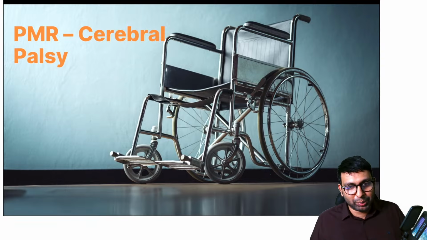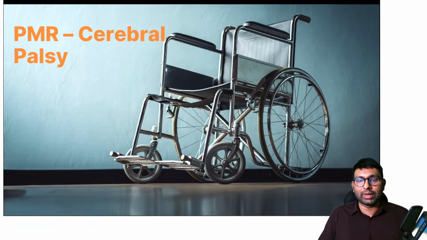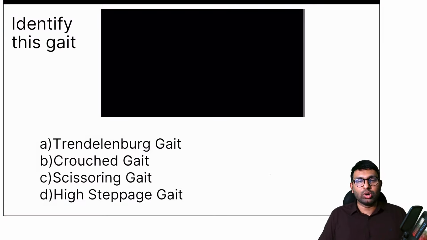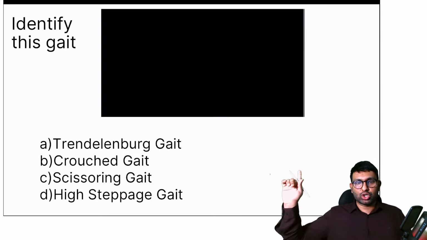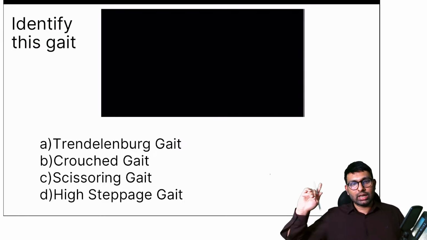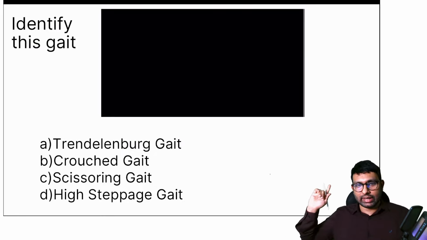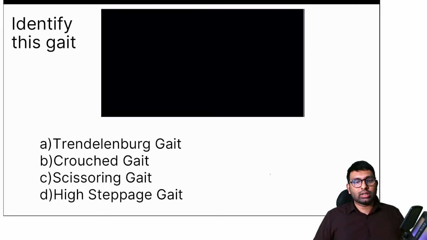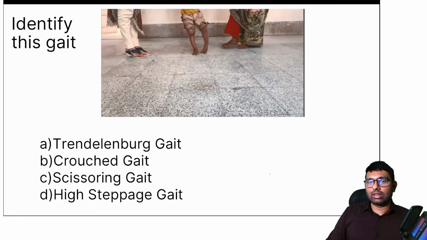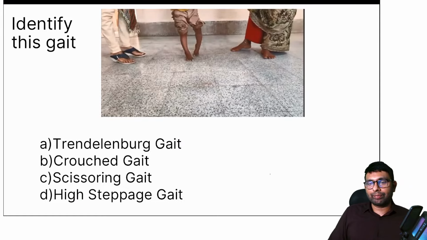Now let's go back to PMR. Let's go back to another important topic in PMR, that is cerebral palsy, which might be asked as a question to you. So I have a video here which I'll show you shortly, and you have to guess the gait that the patient is doing in this. Okay, which gait is it? The options are Trendelenburg gait, crouched gait, scissoring gait, and high stepping gait. So please observe the video. Okay, the video is coming now.